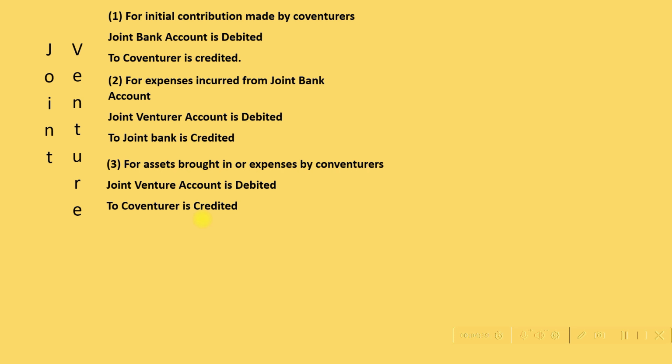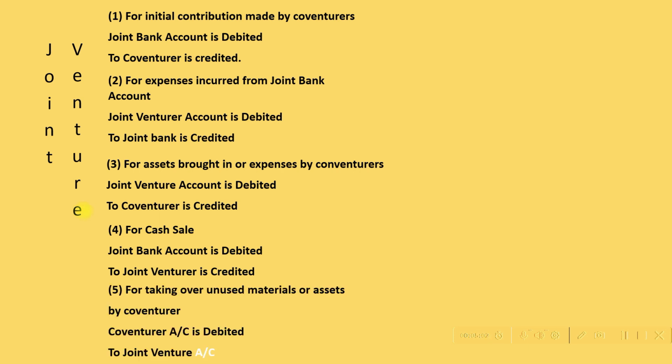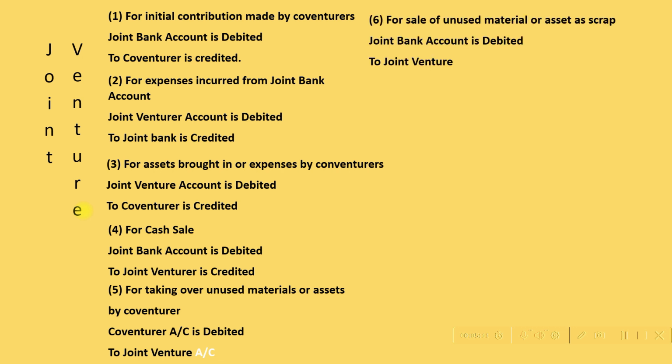All expenses in joint venture is debited and co-venturer is actually the giver. The reason why assets brought in or expenses by co-venturers, joint venture account is debited and co-venturer is credited. For cash sale, joint bank account is debited and joint venturer is credited. For taking over unused materials or assets by co-venturer, account is debited and joint venture is credited.